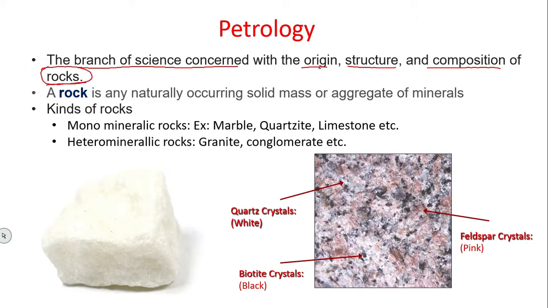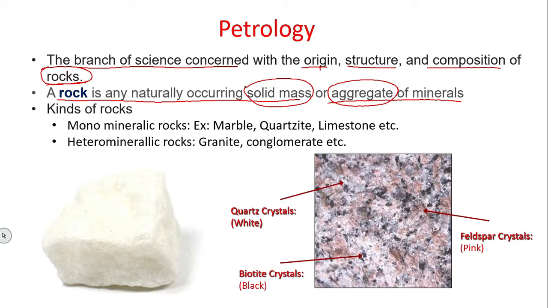Its origin, how it forms; its structure, what type of shape and size are there; its composition, what type of elements, compounds or minerals are there in that particular rock. Rock is any naturally occurring solid mass or aggregate of minerals. When one or more minerals come together, they form rocks. So an aggregate of minerals is nothing but rock, and it is a solid mass.